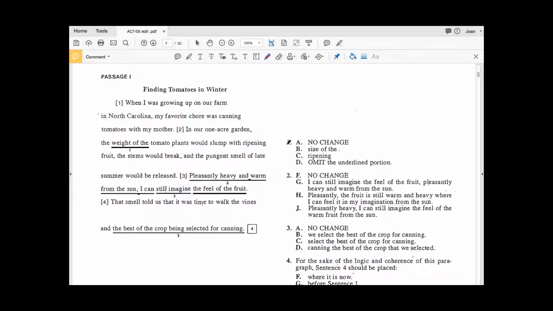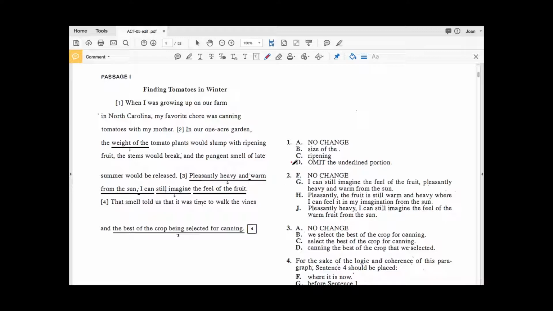So if you didn't know where to start for this question, the best place to start would be with the most concise answer choice. And looking through these answer choices, we can see that D is the most concise answer choice. By concise, I mean that it has the least amount of words or the least amount of punctuation. Now, these answer choices don't have any punctuation, and so we're going to go with the option that has the least amount of words. And I know it has the least amount of words because omit, in this case, or in all cases, means that we're going to take out the words and not replace it with anything because it just says omit the underlined portion. So we're just going to pretend it's not there.